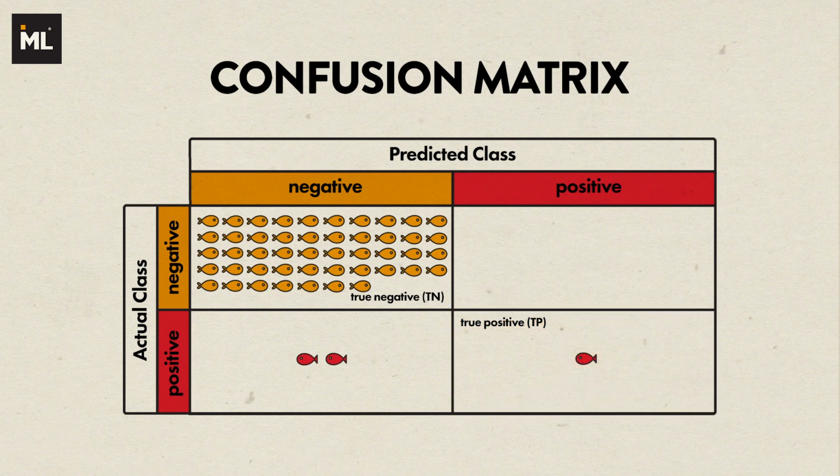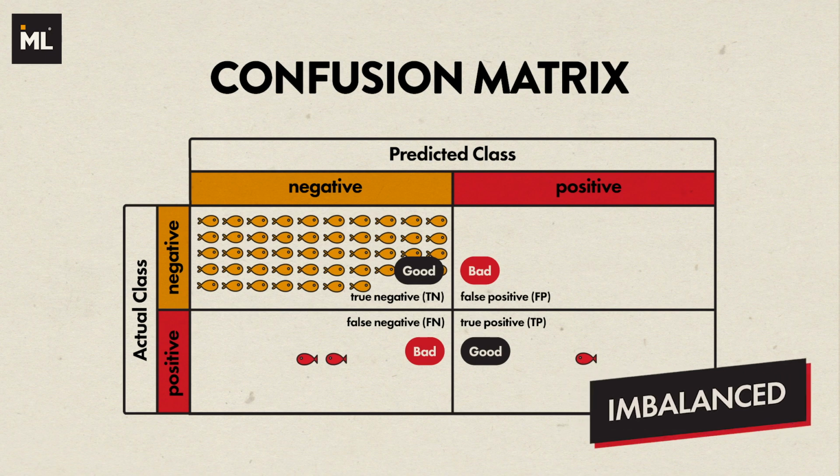The bottom left corner contains the false negatives. False negatives are the fish that are actually red fish but predicted to be yellow fish by the model. Lastly, the top right corner contains the false positives, where the fish are actually yellow but the model thinks that they are red. In summary, a confusion matrix clearly tells you where your model did well and where your model made mistakes. It is extremely useful when the classes are very imbalanced and we are more interested in identifying the positive class, in this case, red fish.